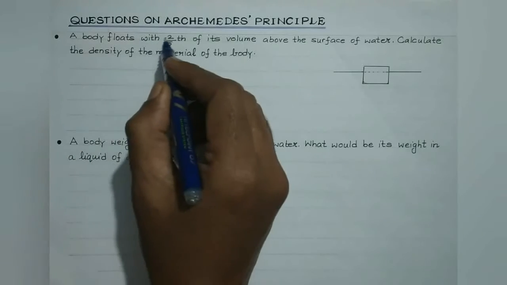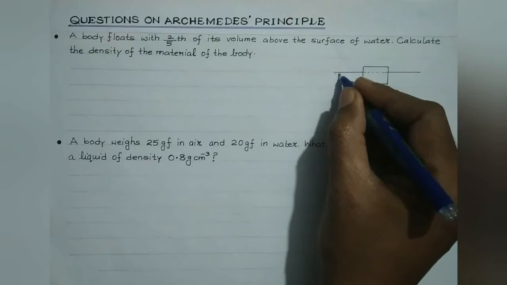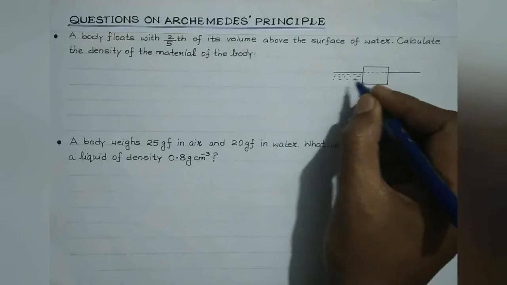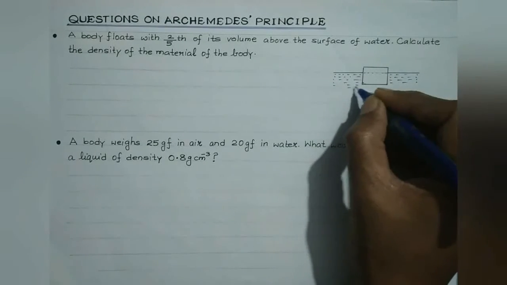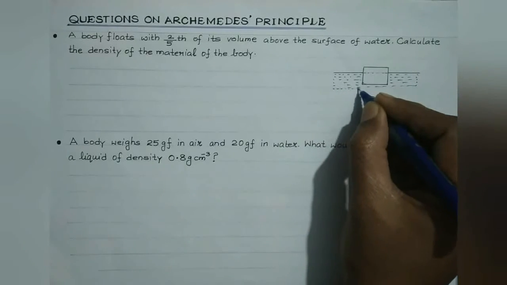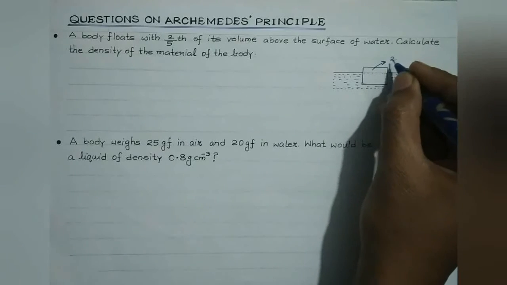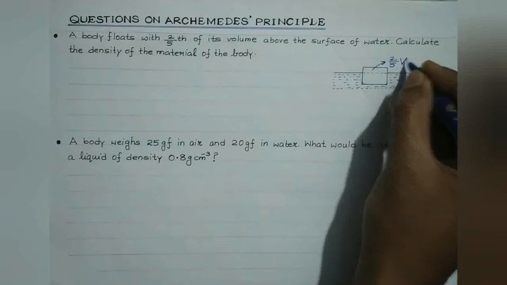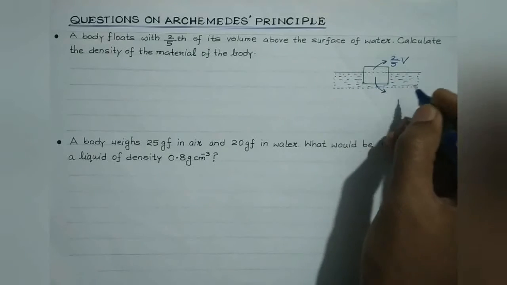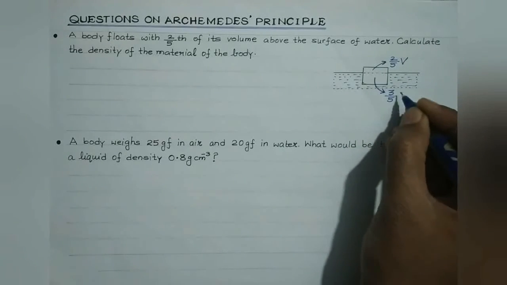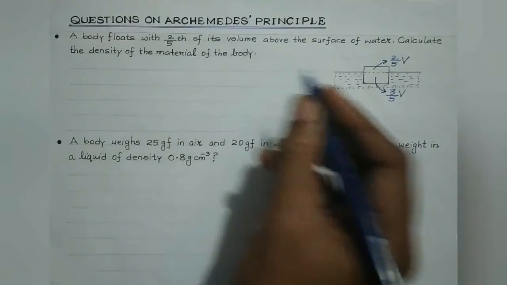First question is, a body floats with 2/5 part of its volume above the surface of water. Suppose this is the body under consideration and it is immersed in the water partly. And in the question it is given that 2/5 of its volume is above the surface of the water. So this portion is 2/5 of the total volume, right? So the fraction of the volume that is completely immersed inside the liquid would be 3/5 of its total volume. Clear, students? We are supposed to find out the density of the material of the body.